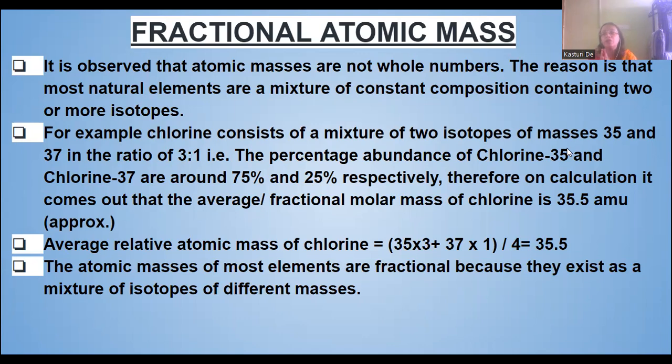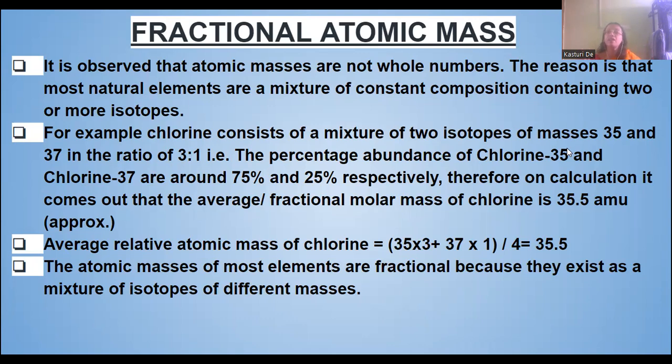Now, it is observed that atomic masses are not whole numbers. In chlorine, we have two isotopes of mass 35 and 37. So when we consider chlorine in general, we see that its atomic mass is not a whole number.